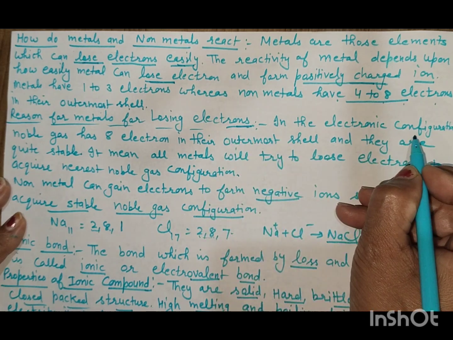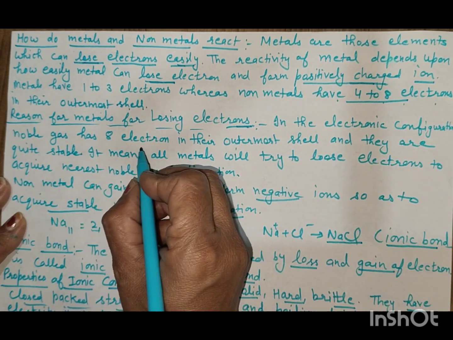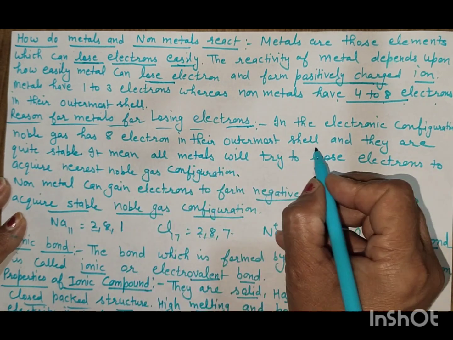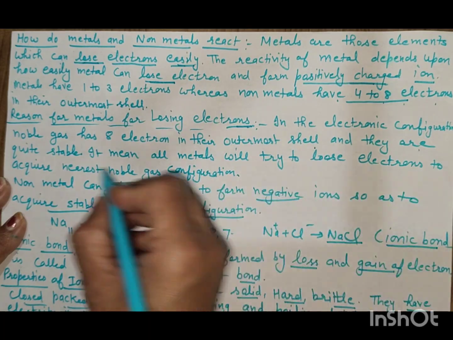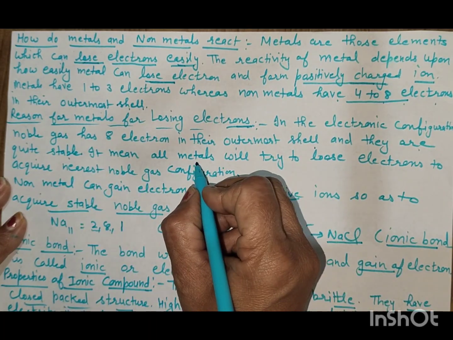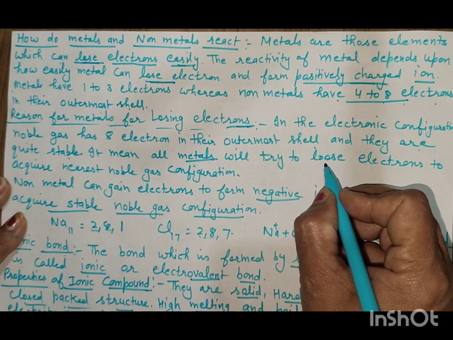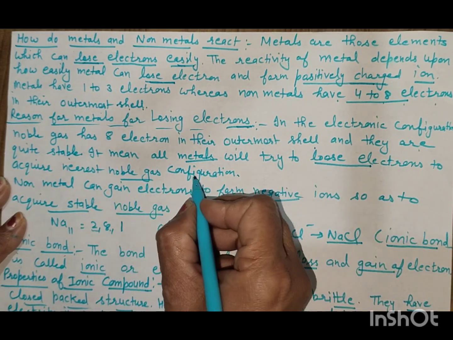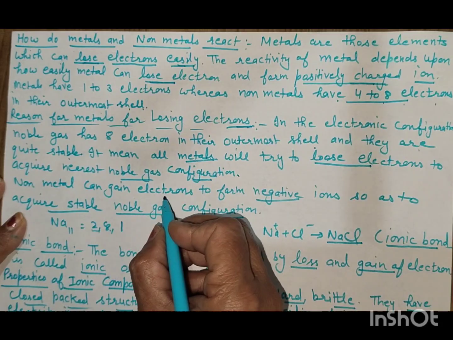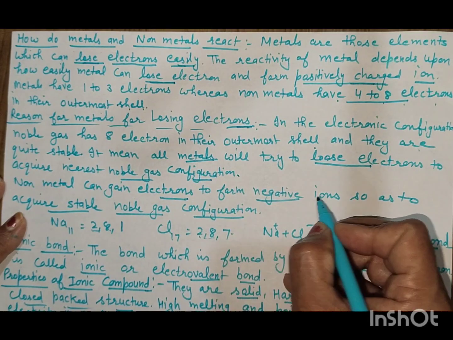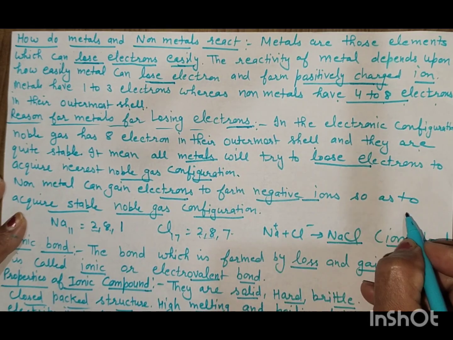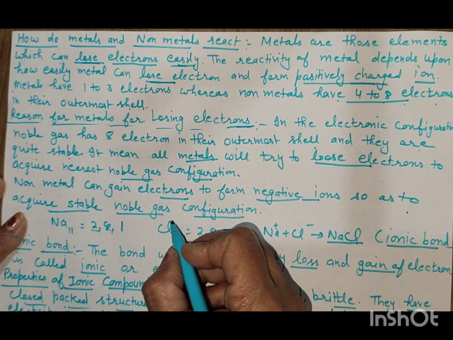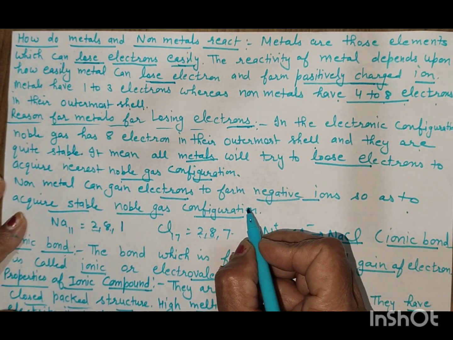In the electronic configuration, a noble gas has 8 electrons in the outermost shell and is quite stable. It means all the metals will try to lose electrons to attain the noble gas configuration. Non-metals can gain electrons to form negative ions so as to acquire the stable noble gas configuration.